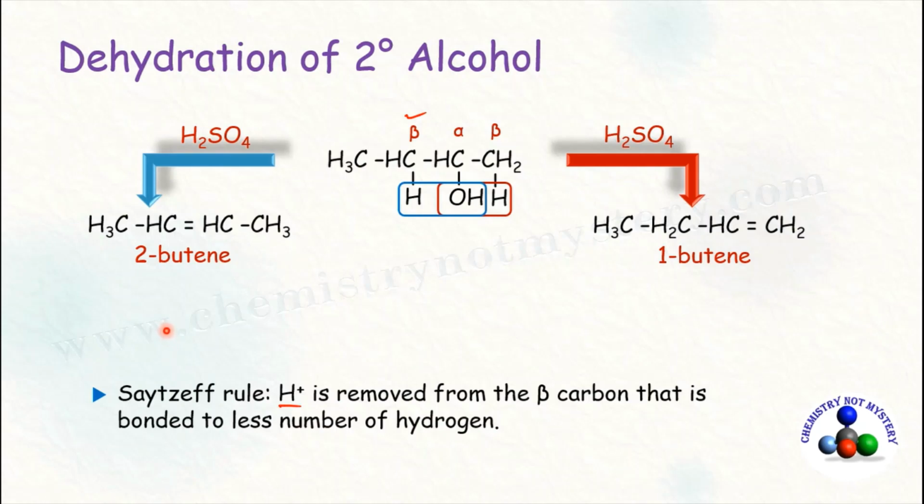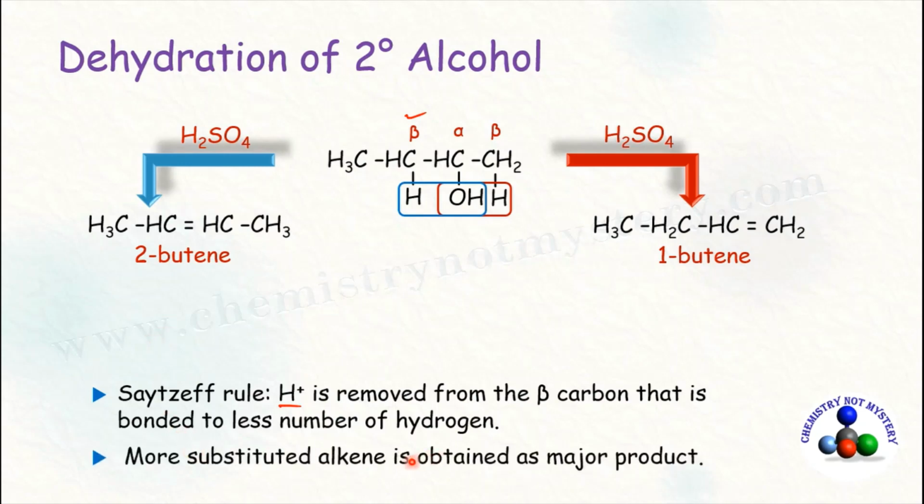Now let's try to understand the second form of Saytzeff rule. According to Saytzeff rule, the more substituted alkene is obtained as the major product. So let's expand this structure. In this alkene, there are 3 hydrogens bonded to sp2 hybridized carbon and only one alkyl substituent. So this alkene is known as a monosubstituted alkene.